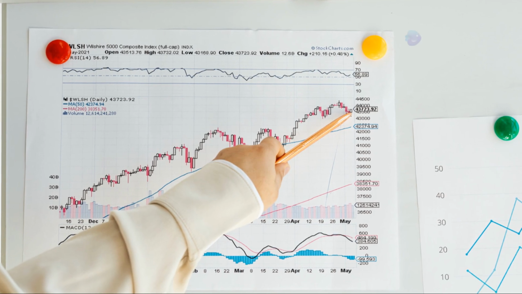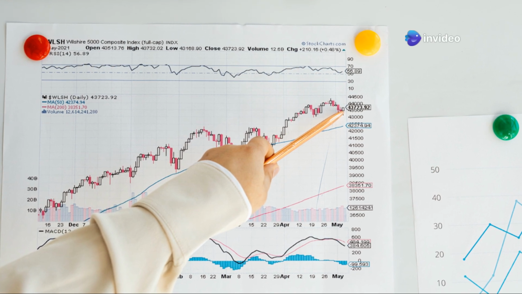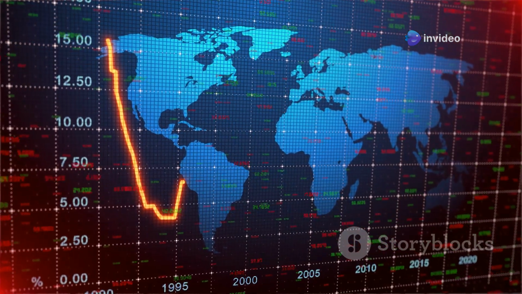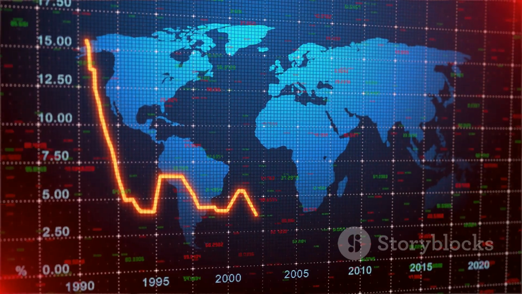Bubble charts excel at displaying relationships between three or more variables. For example, you could use a bubble chart to visualize the relationship between a country's GDP, population, and life expectancy.